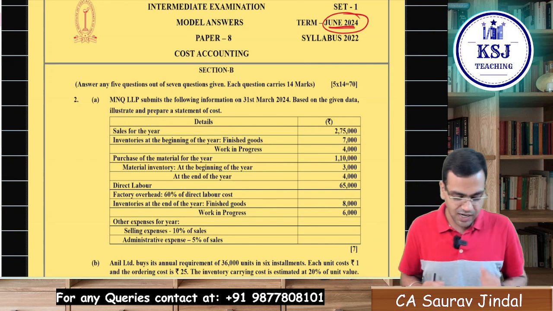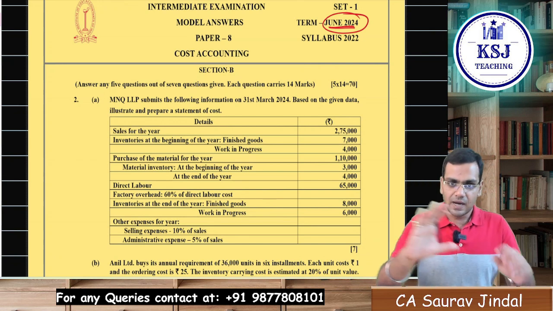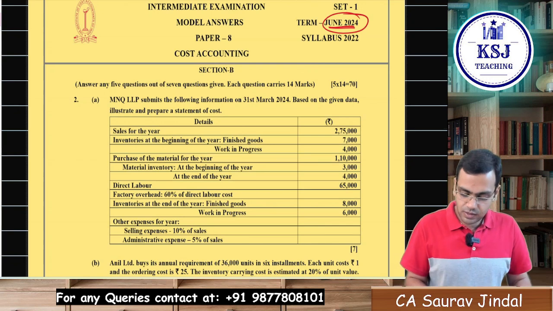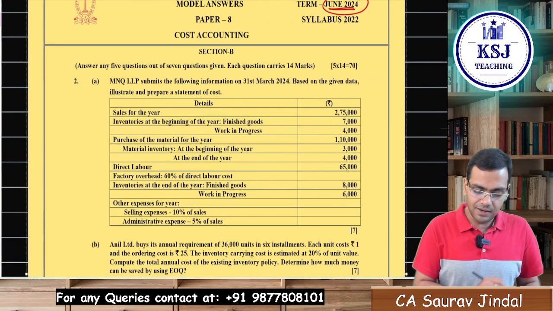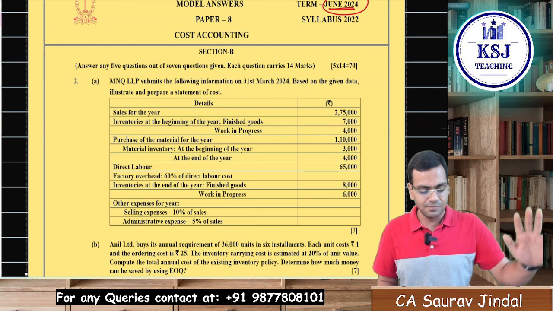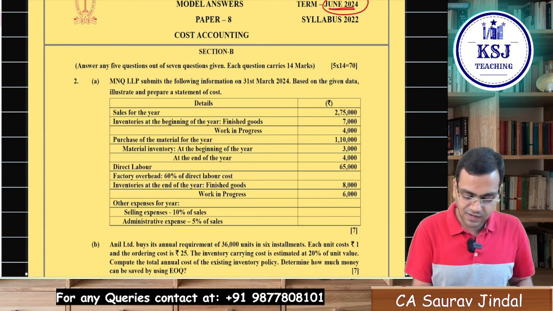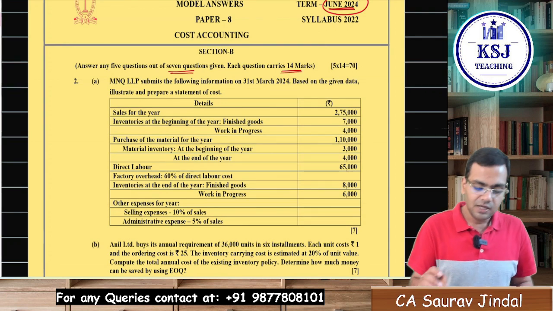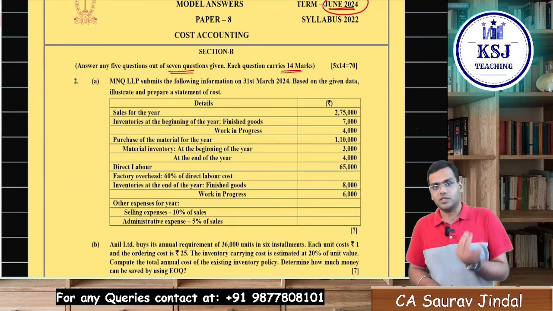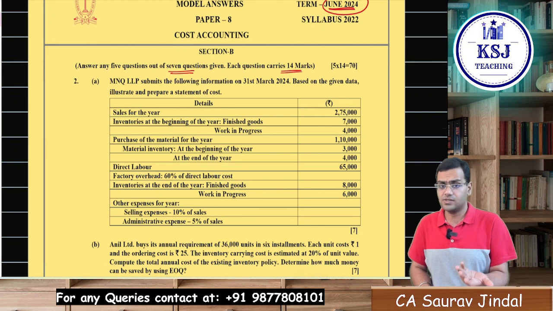Okay, so let's start. The first part is the MCQ part. I'm leaving that for now. Okay, second part, question number 2, attempt any 5. Section A is MCQ, section B is answer any 5 questions out of the 7 questions given. Each question carries 14 marks. So you have a choice. That's a really good thing for you.